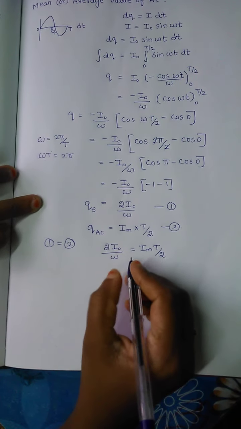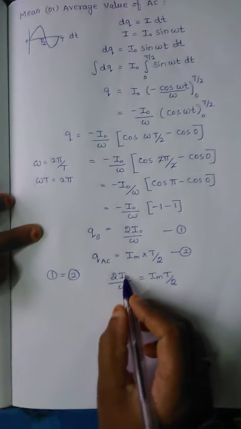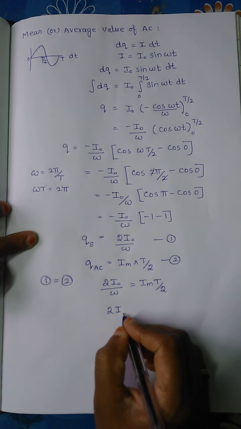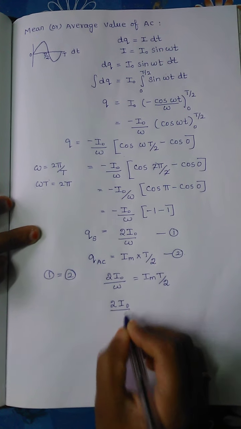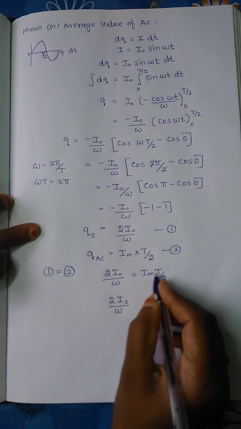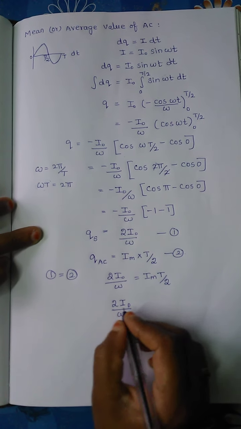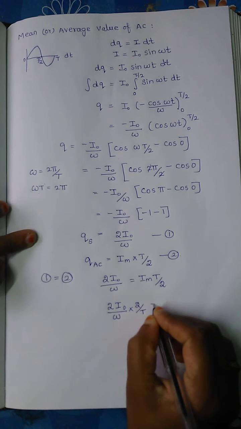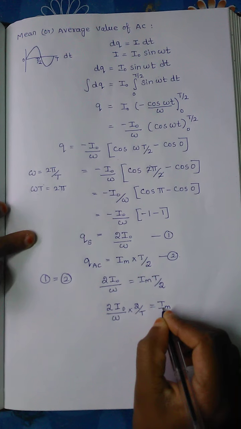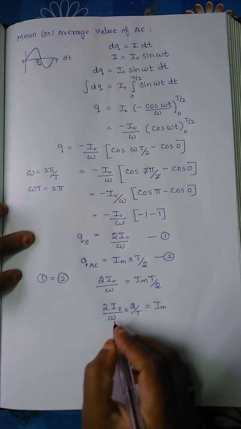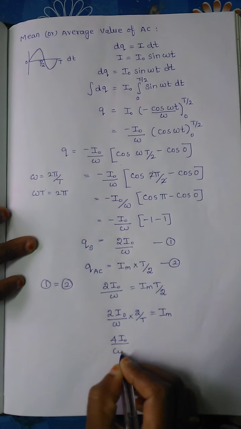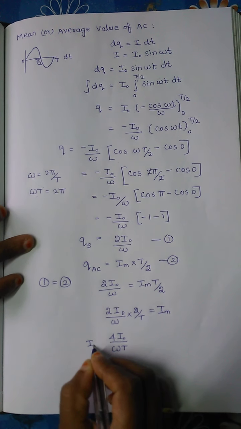Next, bring this T by 2 to the other side, so that you will get 2 by T times 2 I naught by omega is equal to the maximum current that flows in the circuit. Now 2 into 2, 4 I naught divided by omega T is equal to Im.